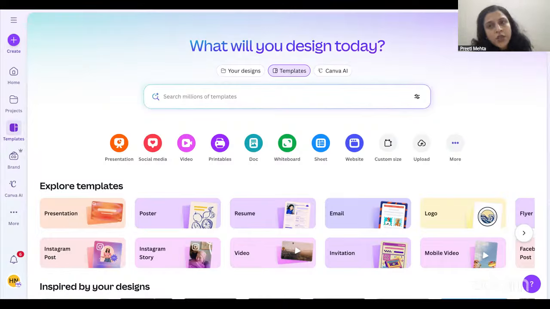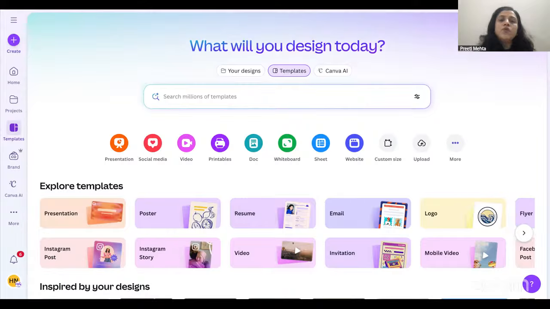Then it will ask you to upload your school ID. You can either upload your appointment letter or the ID card that is issued by a school. I am pretty sure all of you have your ID cards that schools issue to every teacher of their institution, right? So you can use that ID card, upload it in Canva while getting registered, and you will be able to use Canva for Education free of cost.